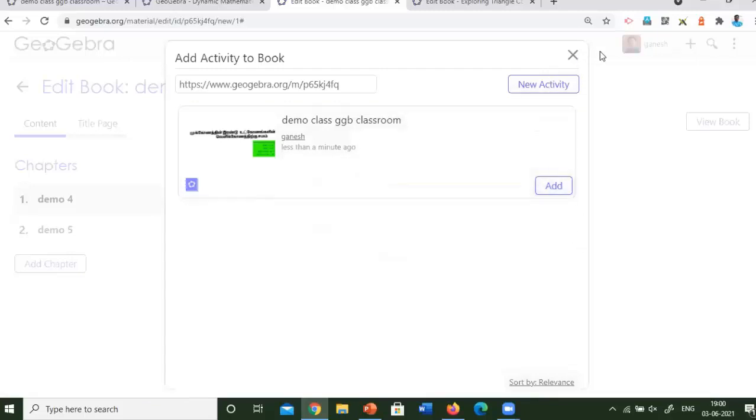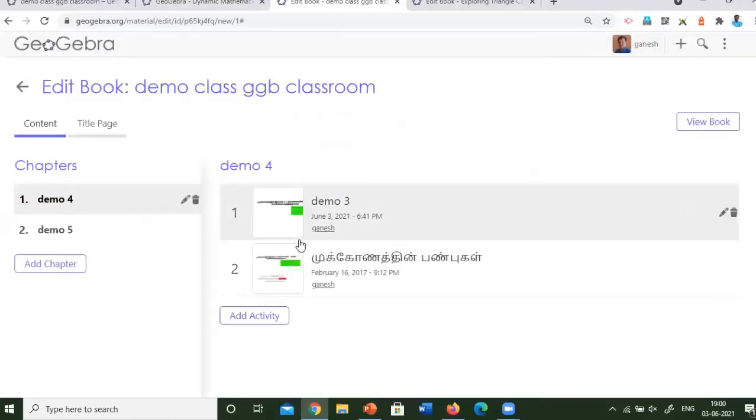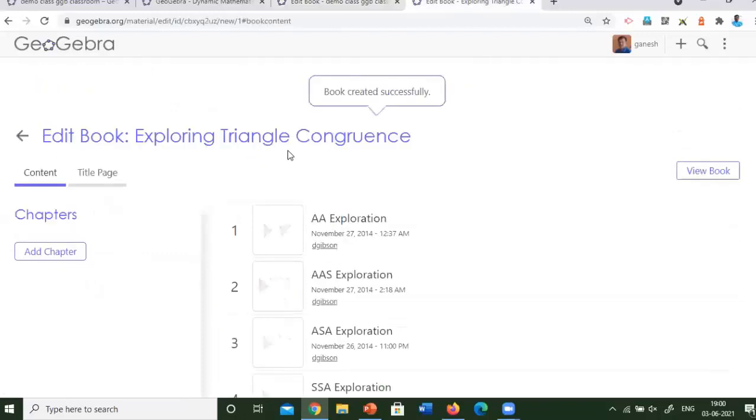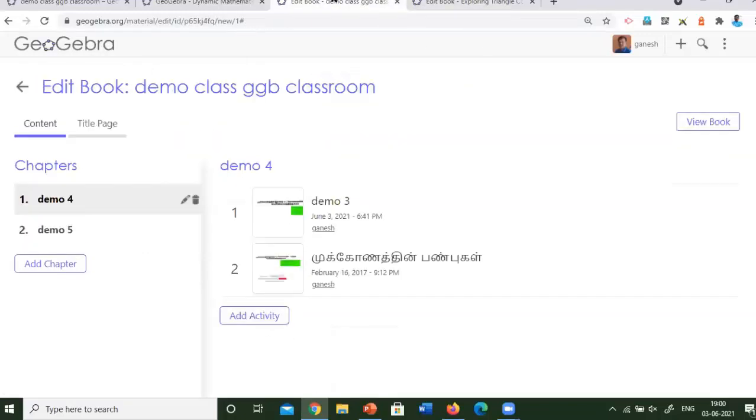It will add it as soon as the activity is over. So hope you have understood how you can add activity from the resources and how we can upload. This is the book we have created now. This is the book we have copied. You have to understand both the things.